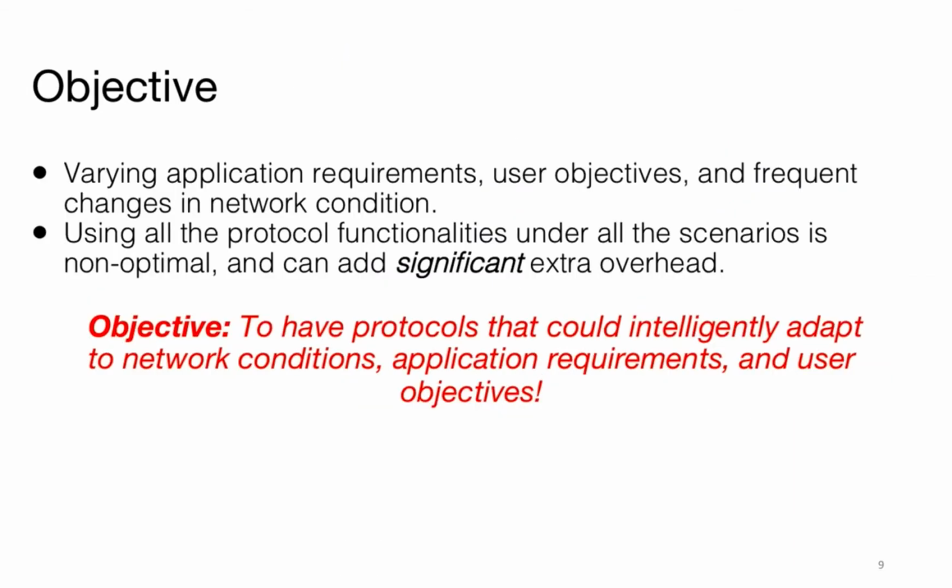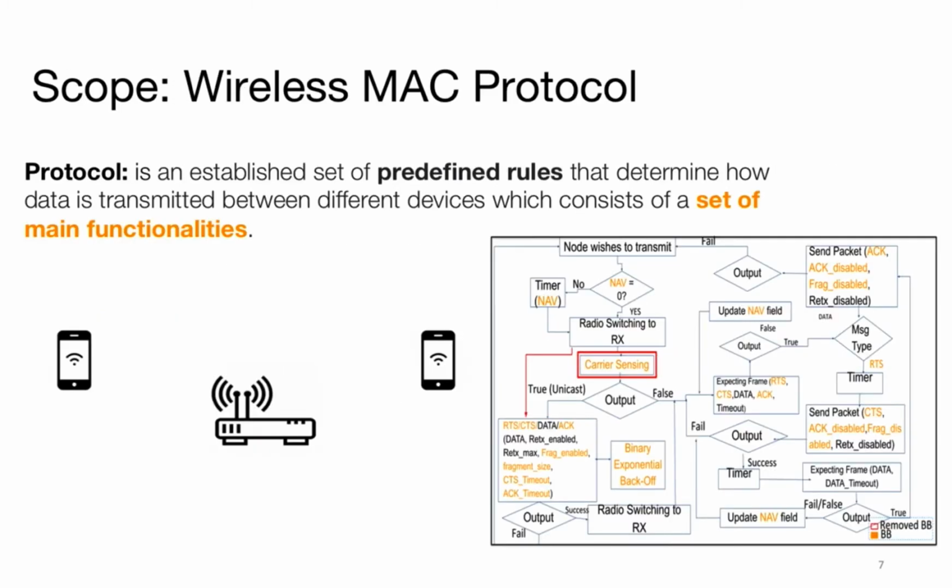Therefore, varying application requirements, user objectives, and frequent changes in the network condition can lead to tricky scenarios. Using all the protocol functionalities under all the scenarios is non-optimal and can add significant extra overhead in terms of latency and bandwidth. So, the objective of this project is to have protocols that could intelligently adapt to network conditions, application requirements, and user objectives. In this project, we focus on the wireless medium access control protocol.